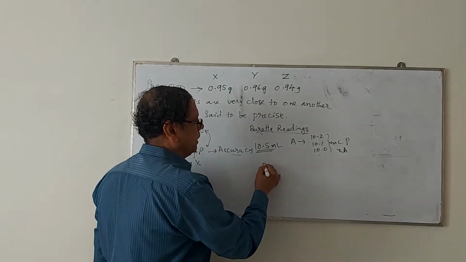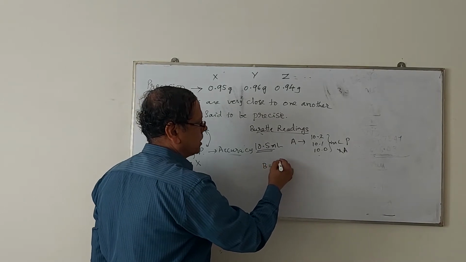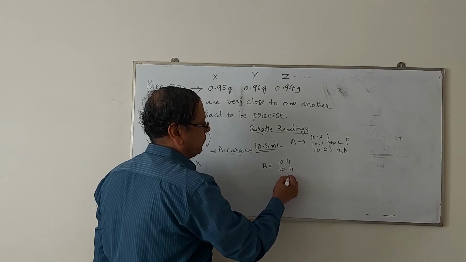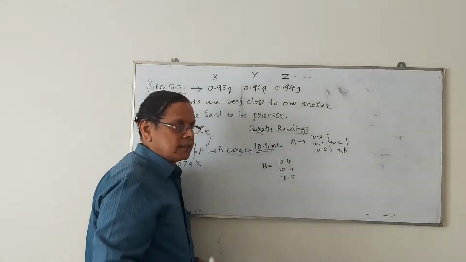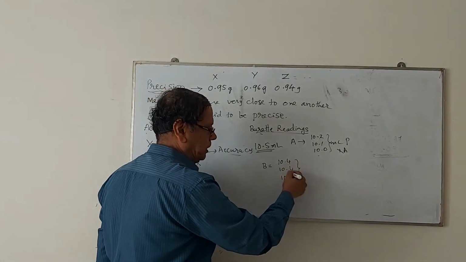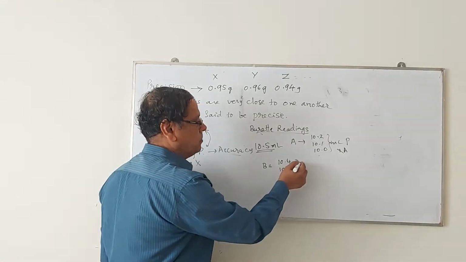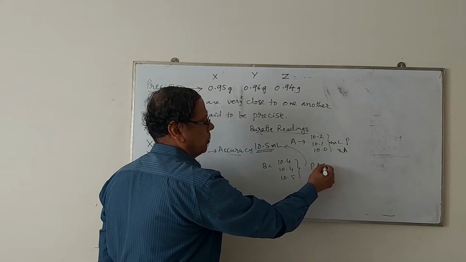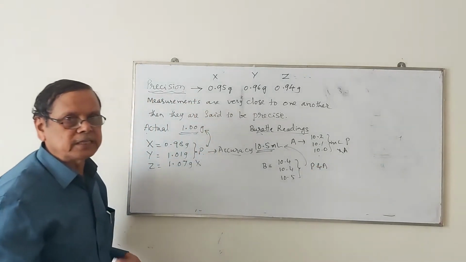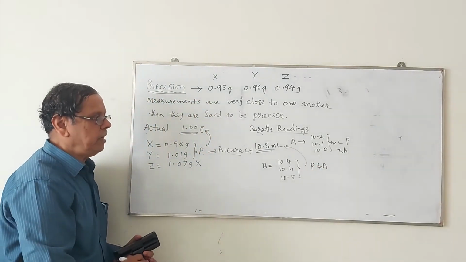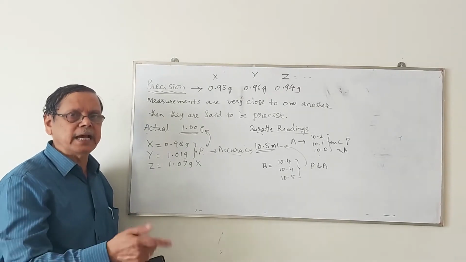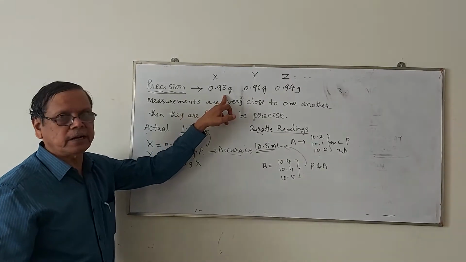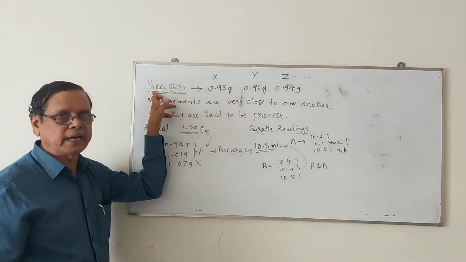If a person B measures these values as 10.4, 10.4 and 10.5, since these values are very close to each other as well as very close to the actual value, this is precise as well as accurate. So such a measurement is said to be both precise and accurate. Any measurements closer to each other are said to be precise.